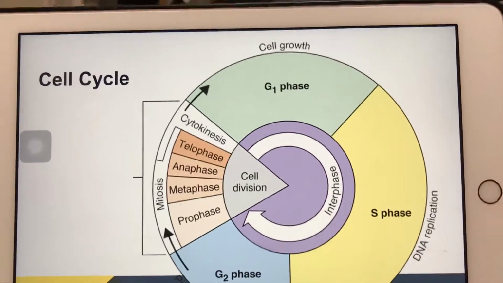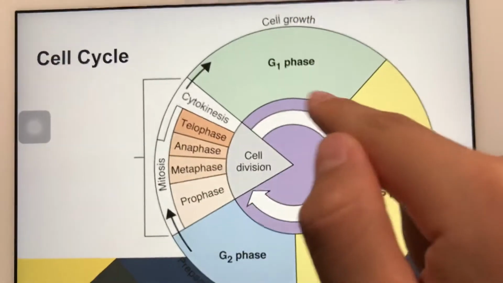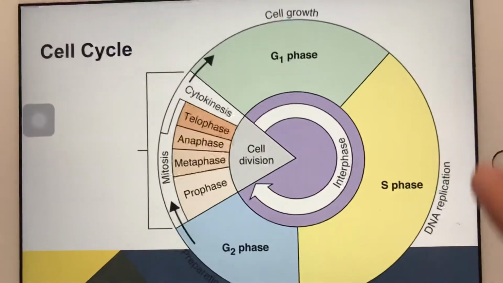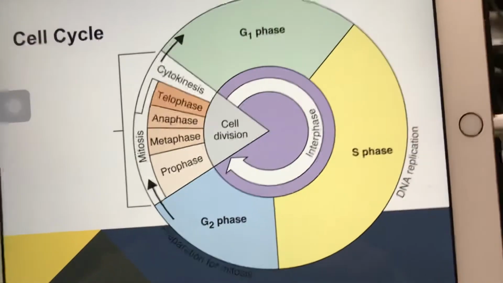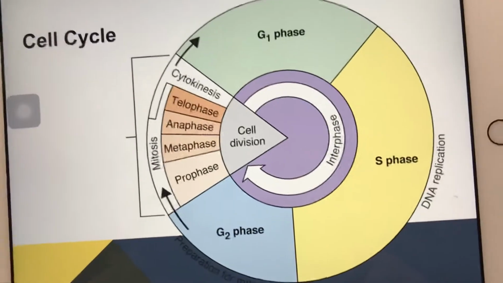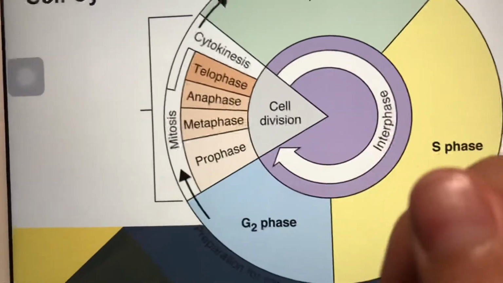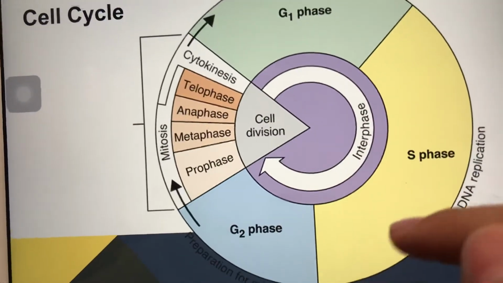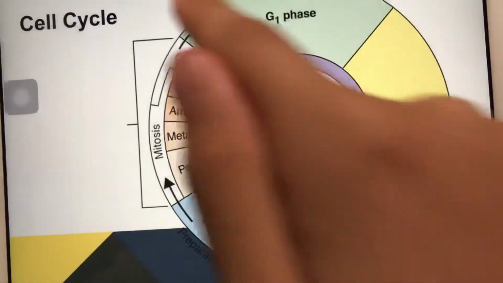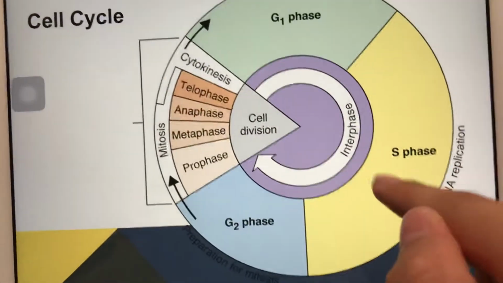So this is the cell cycle. G1, cell growth. S, DNA replication. G2, preparation for mitosis. And mitosis, or cell division, which is made into prophase, metaphase, anaphase, telophase, and then cytokinesis, which overlaps a bit with these two.